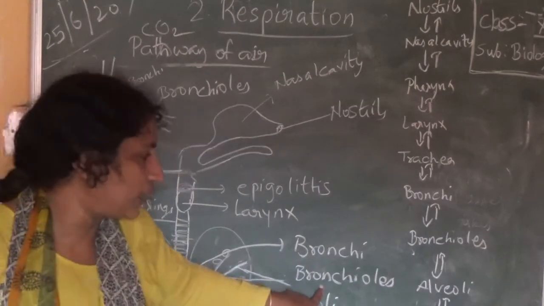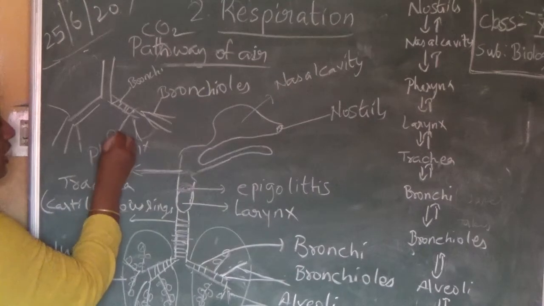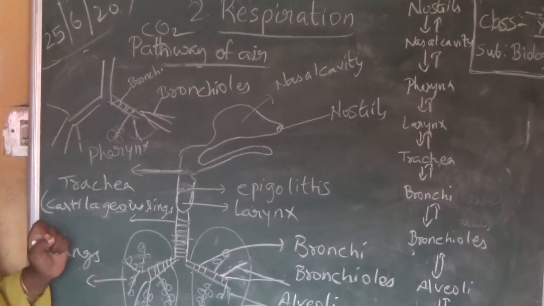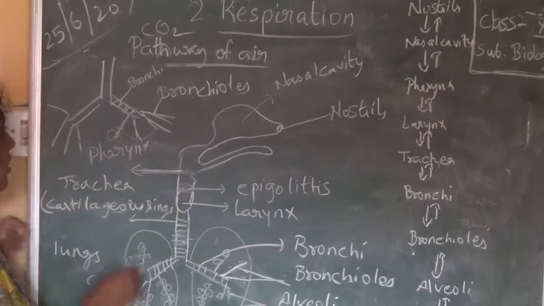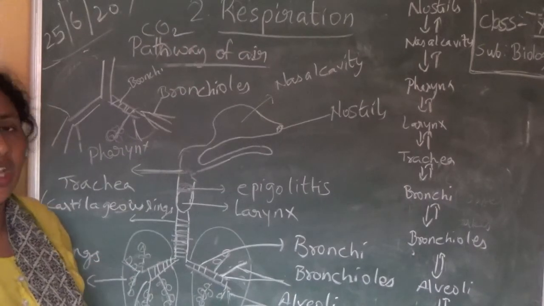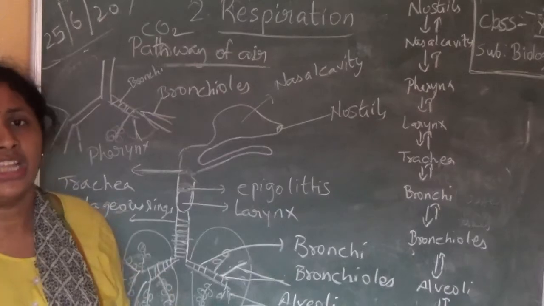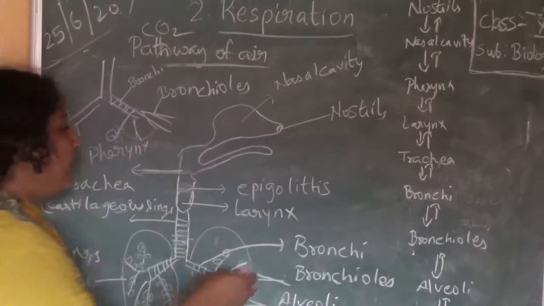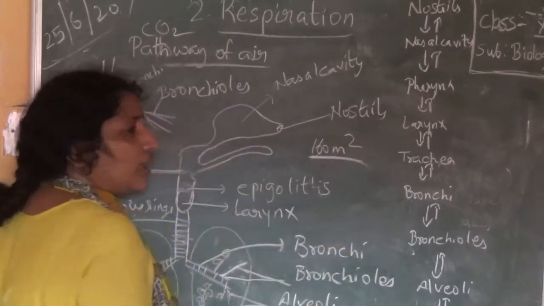On these bronchioles, small grape-like structures or small balloon-like structures are present, which are nothing but alveoli. This is the place where gaseous exchange takes place. There are millions of alveoli in each lung. If you take the alveoli and keep them in a straight line, it will make almost 160 square meters.